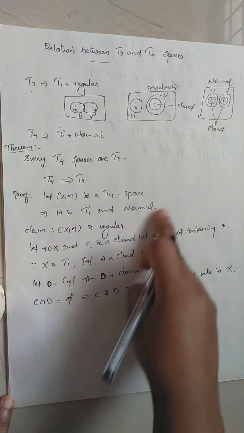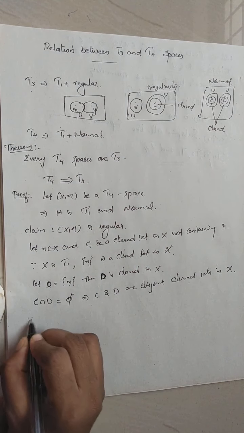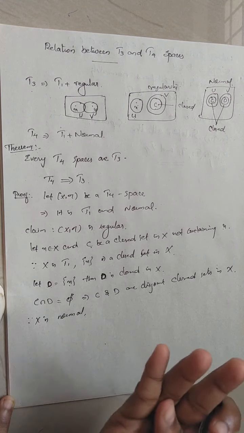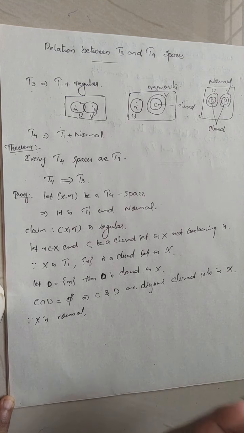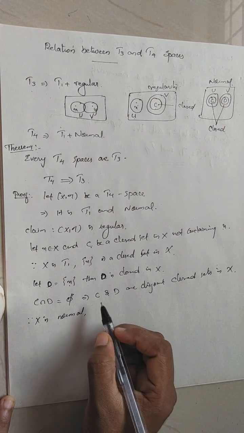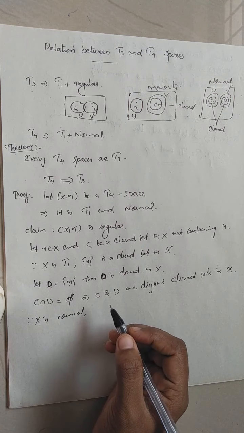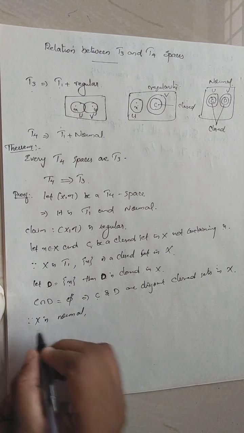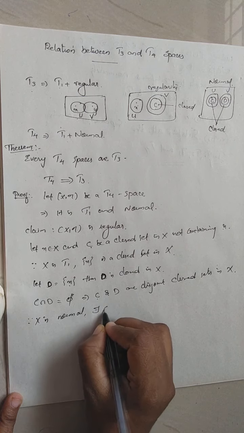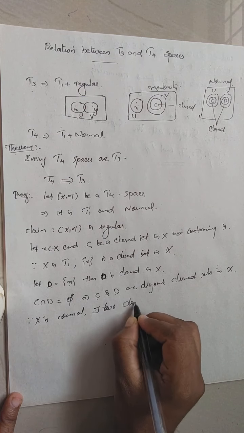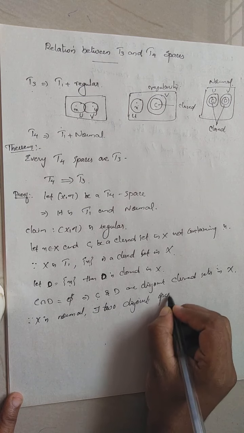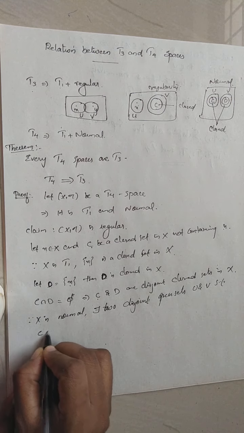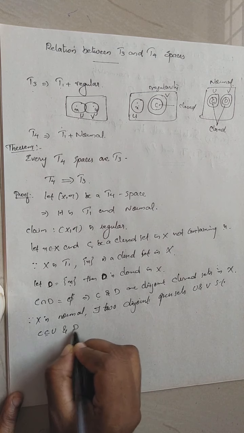So we are going to use the property of normal now. Since X is normal, if you have two disjoint closed subsets C and D, then there will exist disjoint open sets U and V such that C is in U, D is in V, right? So since C and D are disjoint closed sets and X is normal, there exist two disjoint open sets U and V such that C is contained in U and D is contained in V.